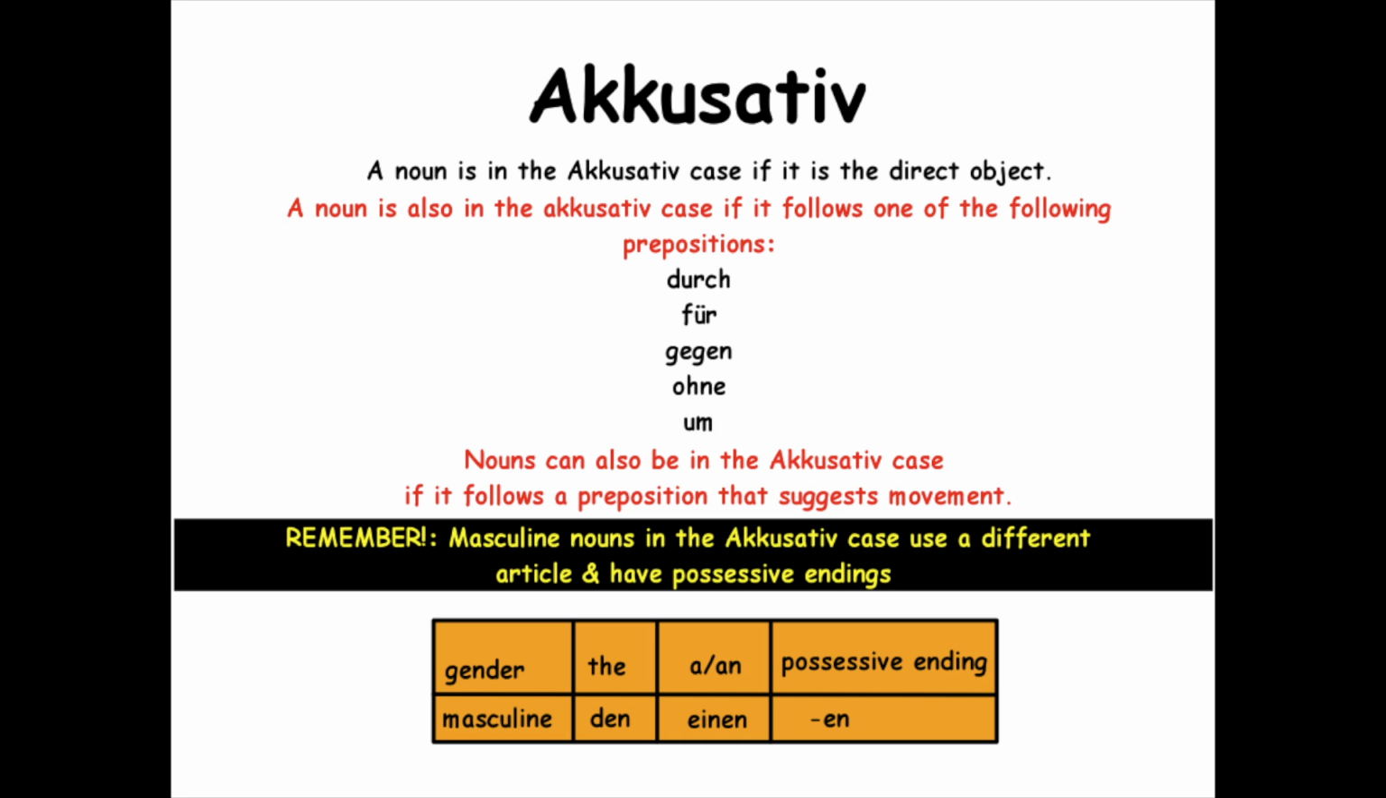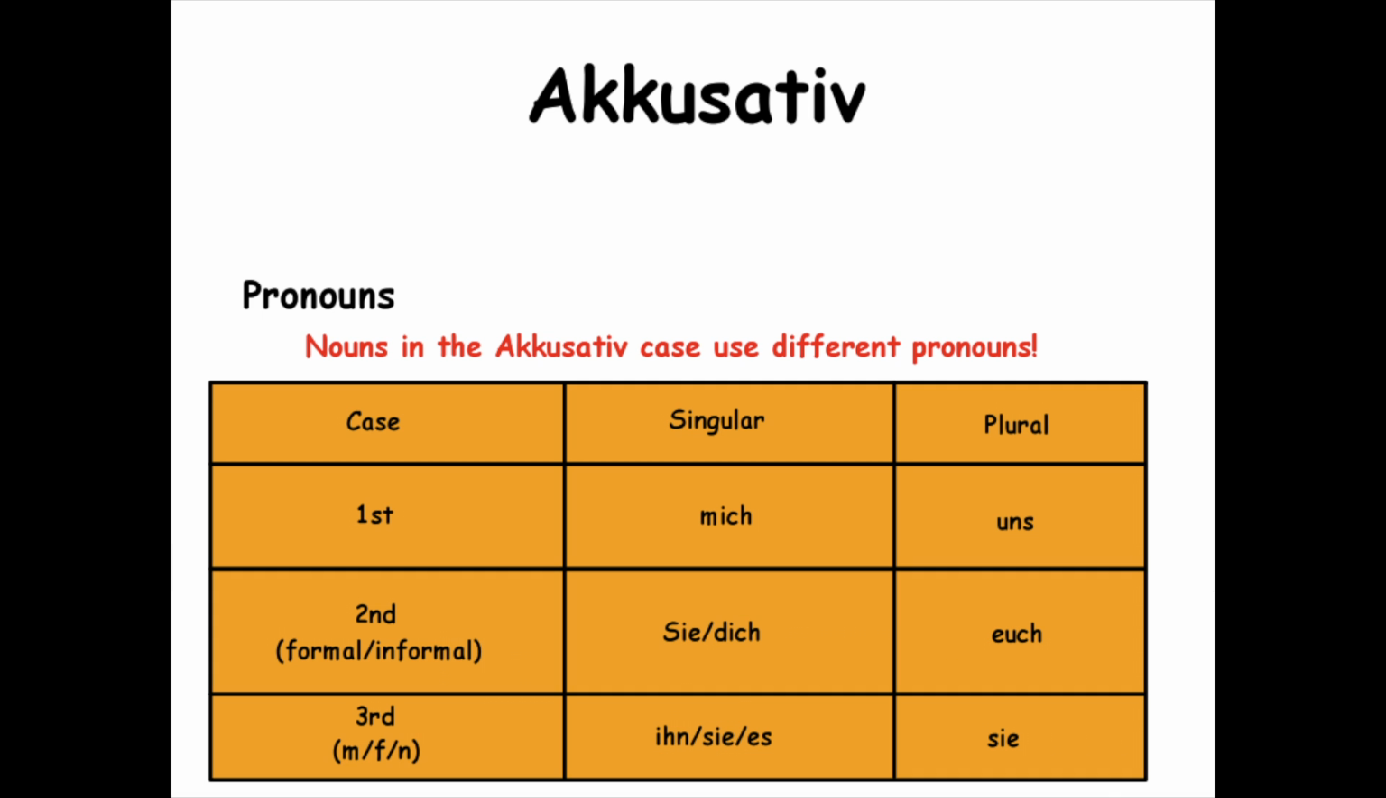Instead of using der, you would use den. Instead of using ein, you would say einen. Instead of kein, you would say keinen. And all possessive endings are going to be en. So instead of mein, you would say meinen. Pronouns will also change when in the accusative case. Here is a slide that displays that. I'm not going to waste your time and read it, so here it is for your leisure to read and to use as a resource.